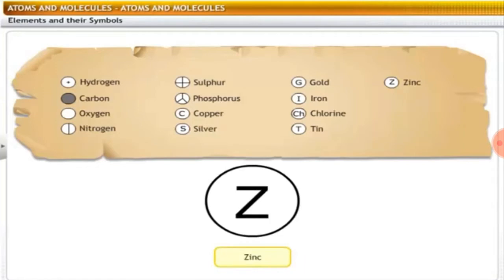So these are the structures, students, which were proposed by John Dalton to represent the elements.